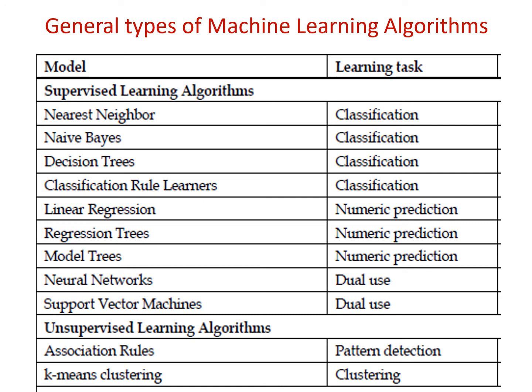And in the case of unsupervised algorithms, we have association rules and k-means clustering. Association rules are used for pattern detection and k-means clustering is used for clustering purposes. So these are some of the major algorithms in machine learning.